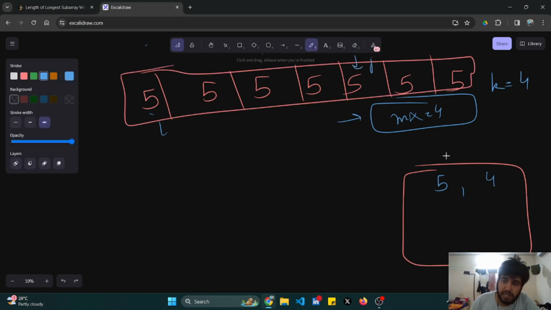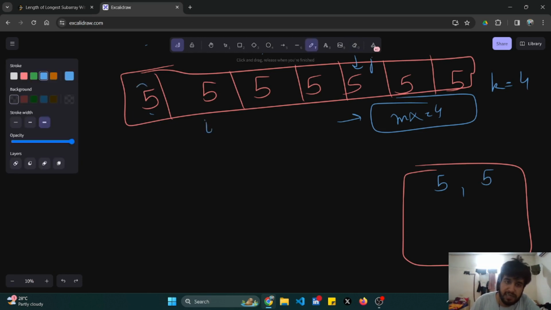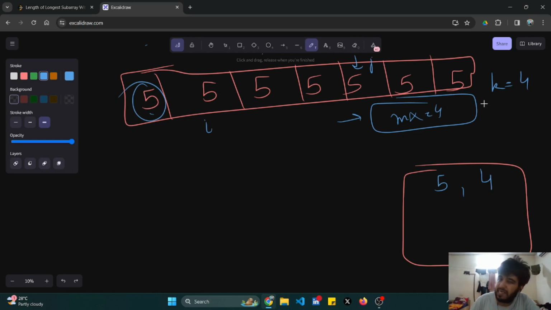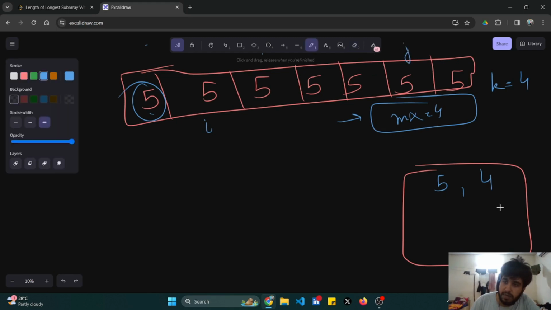The j pointer comes here. Is it following the condition? It has become 5, so I have to reduce this frequency. For reducing the frequency, I'll increment my i pointer, and this frequency would be reduced. So the 5 frequency is reduced by 1, so it becomes 4. Is it following the condition? Yes. So my j pointer is incremented. My j pointer would come here.